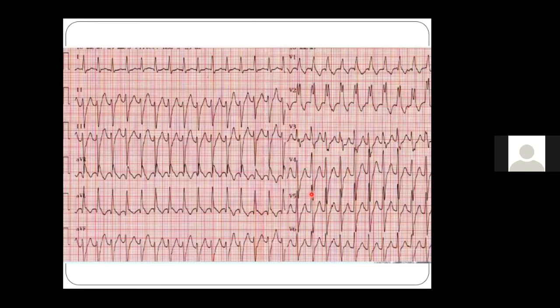Going to the third criterion, AV dissociation. Is there AV dissociation? It is very difficult to see AV dissociation. So go to the fourth, the morphological criteria. If you have an RBBB pattern with a V6 R by S ratio less than 1, we are more likely dealing with a patient with VT. So this is more likely a VT ECG because there is a pure tall R wave in this. This is more likely a VT ECG.